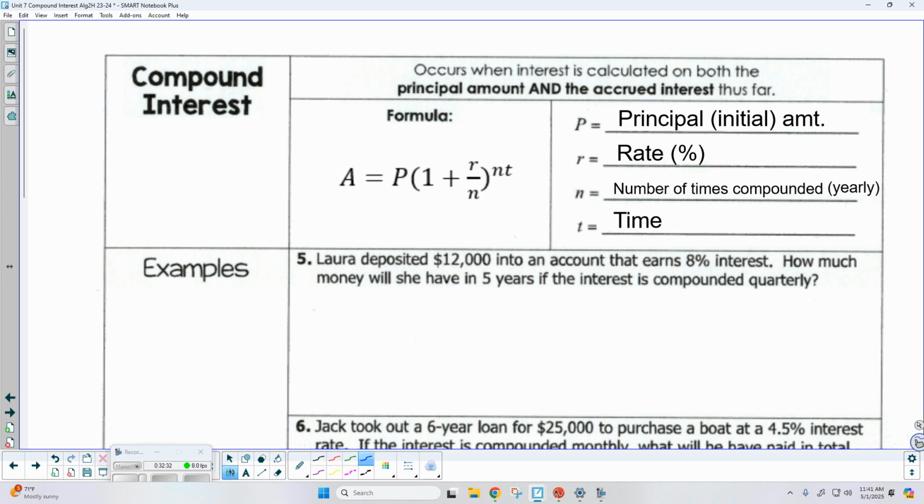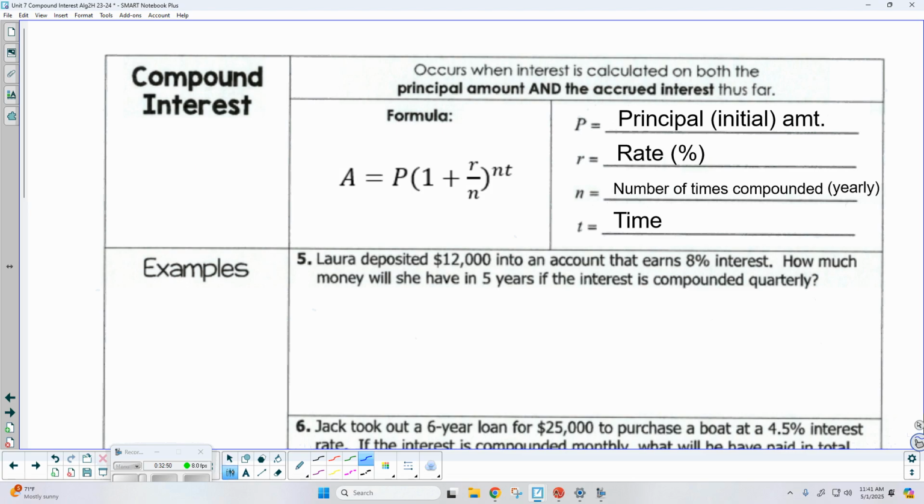And then, of course, T is time. Okay, well, let's try one of these problems. Let's see what you think. It says Laura deposited $12,000 into an account that earns 8% interest. How much money will she have in 5 years if the interest is compounded quarterly?